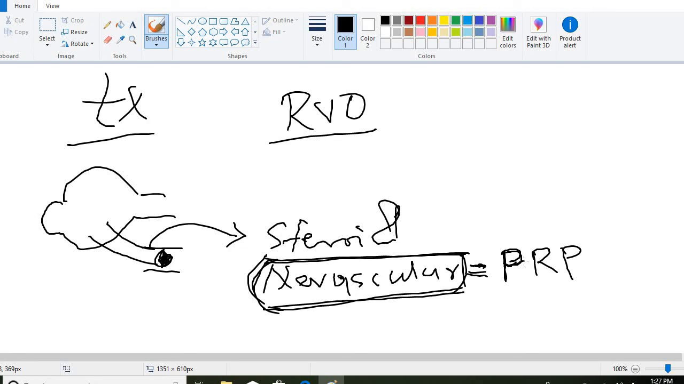And for neovascular glaucoma, we can also give cryo. So for neovascularization, panretinal photocoagulation is a treatment for retinal vein occlusion. That was retinal vein occlusion. In the next lecture we will be discussing retinitis pigmentosa.